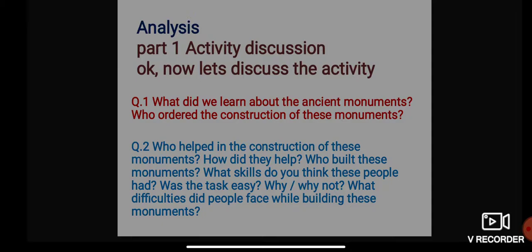A lot of expenses were involved in arranging for the resources and labor required for the construction of this monument. They need lots of labor, they also need lots of resources as well. All of this was done at a time when there was no modern machine and tool. They were all made by human hands. So they didn't use any modern machine and technology. So that was the hardest task, it was not an easy one.